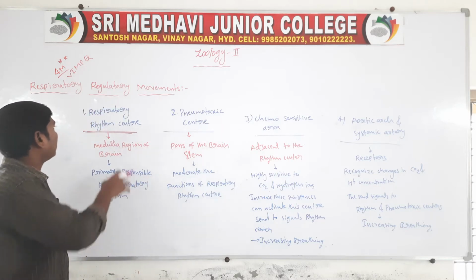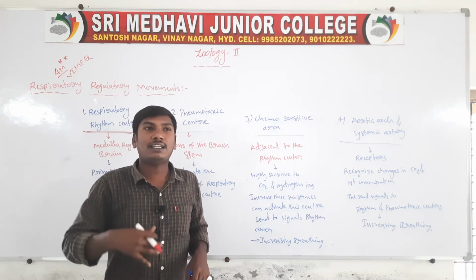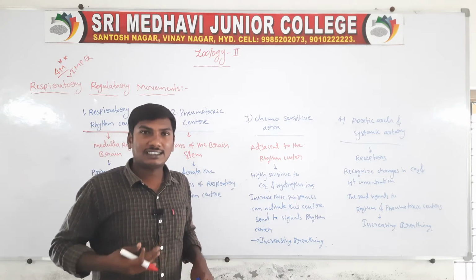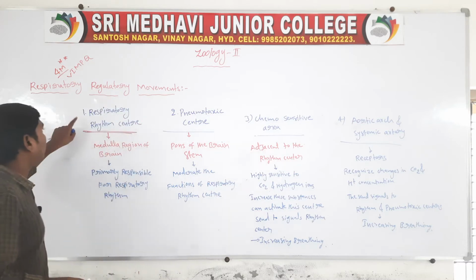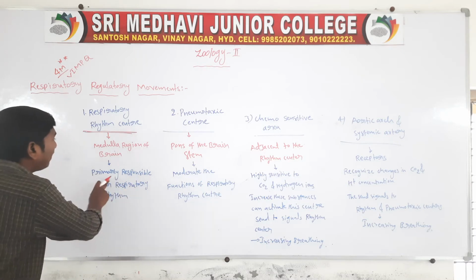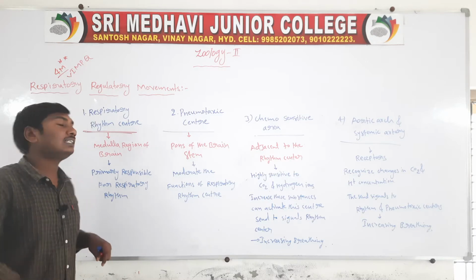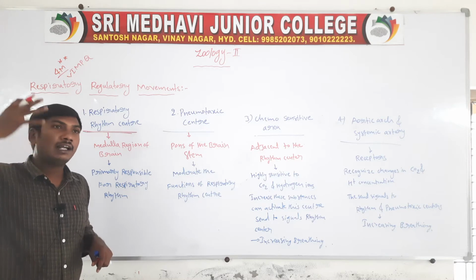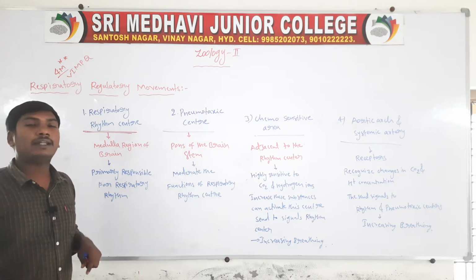The function of the respiratory rhythm center is that it is primarily responsible for respiration, for example normal inspiration, expiration, normal breathing. Normal breathing is controlled by the respiratory rhythm center, which is located in the medulla region of the brain.